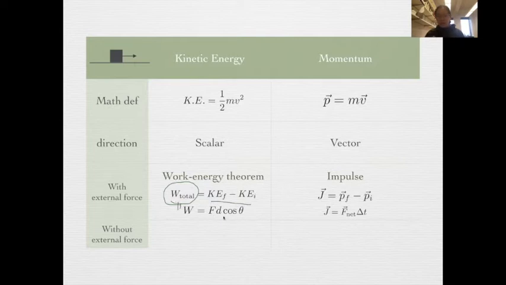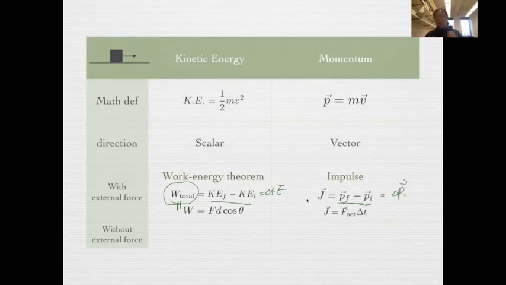And work is Fd cosine theta. Similarly, that external force will also cause the change in momentum. So you see, an external force will cause the change in kinetic energy, and it will also cause the change in momentum.